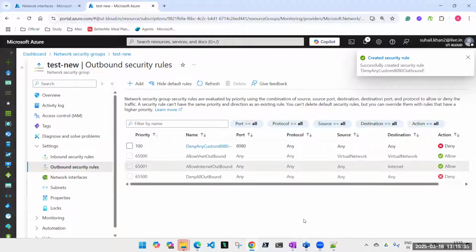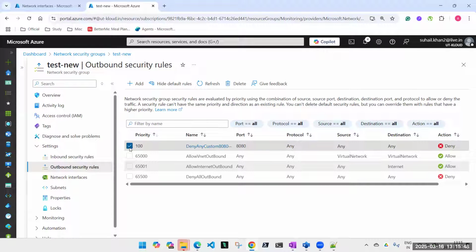We're going to do that in detail, don't worry. We are going to do this properly. Okay, this destination any that I have kept, we could have taken internet. I have less time now, only 30 seconds are left, but this is how you create it. So we are going to repeat it in detail, don't worry.